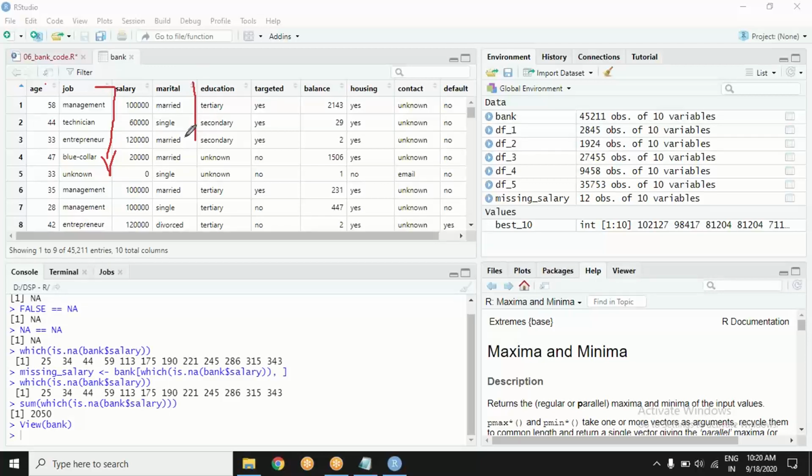What can you do with categorical variables? Can you think of something? What could be something which you should be interested in these? Concat. What do you want to concat, Jyoti?